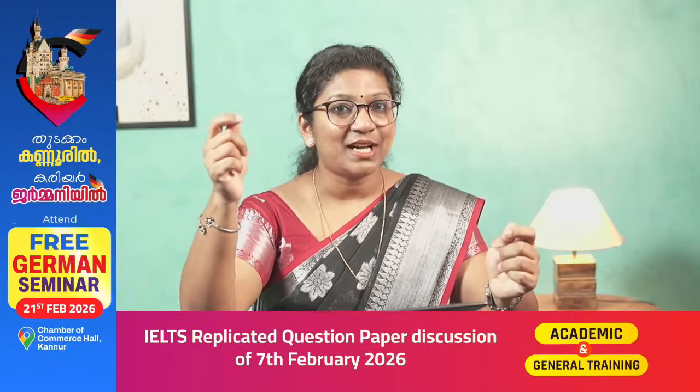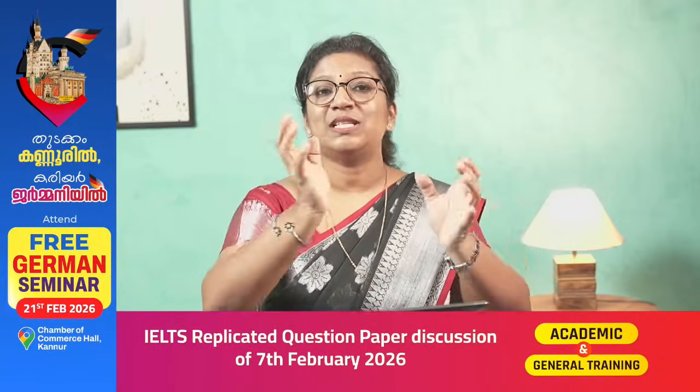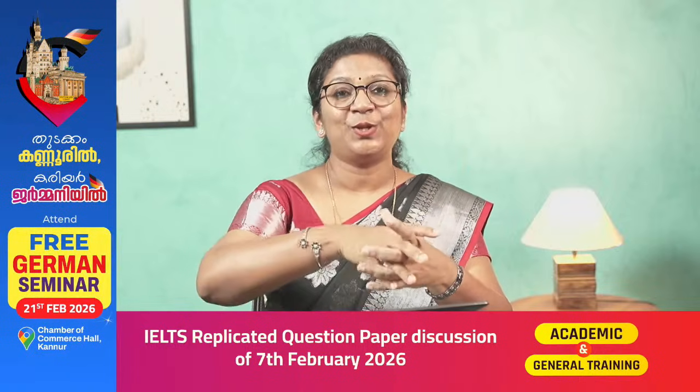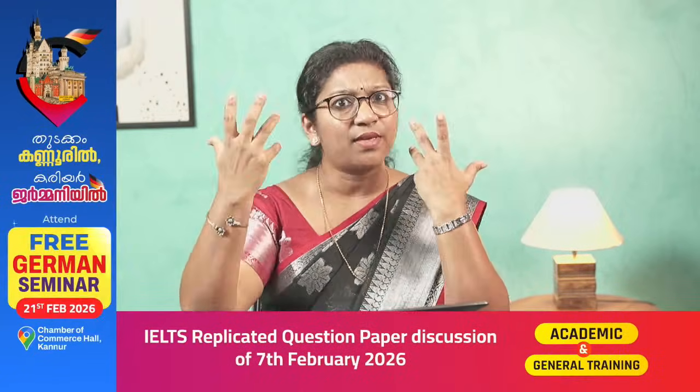Okay, now coming to certain things that you should be careful about when it comes to your IELTS writing. Make sure you have a very clear plan. You know you have 40 minutes for your writing task 2 and you have 20 minutes for writing task 1. Make a clear plan of how much time you will spend in the 20 and the 40 minutes. As in, would you be writing the entire 40 minutes? No. You need some time to plan your answer. You need some time to think, right?